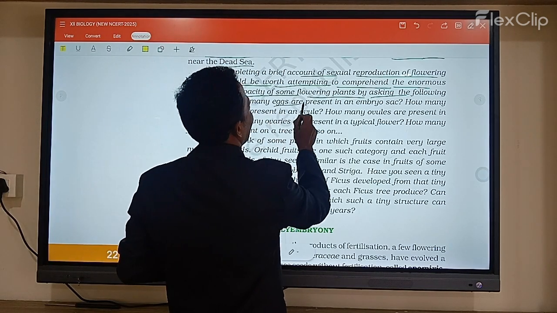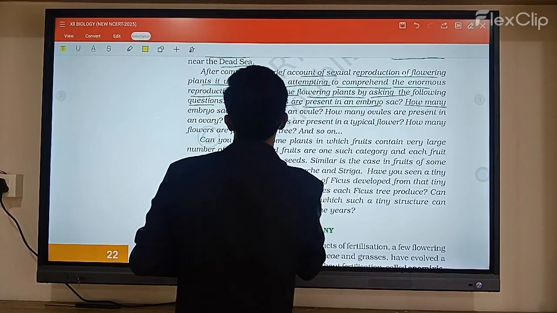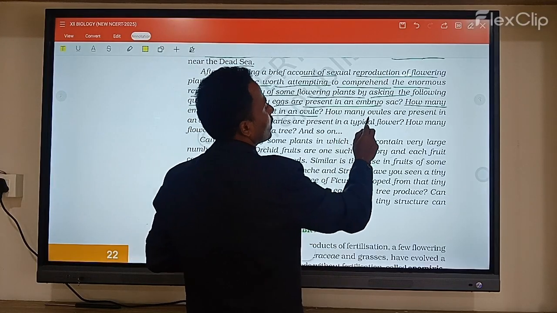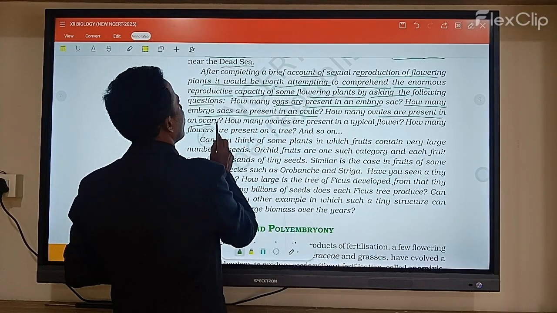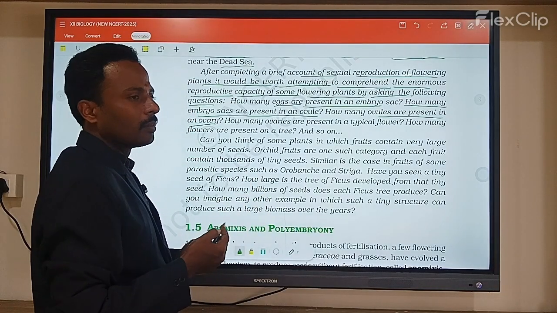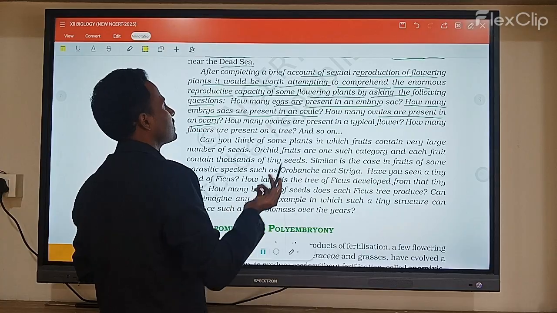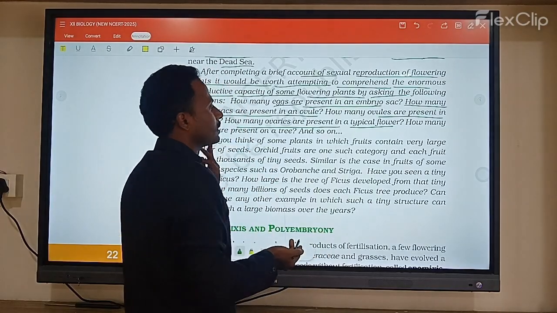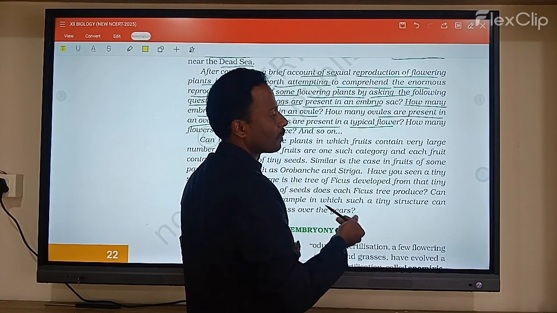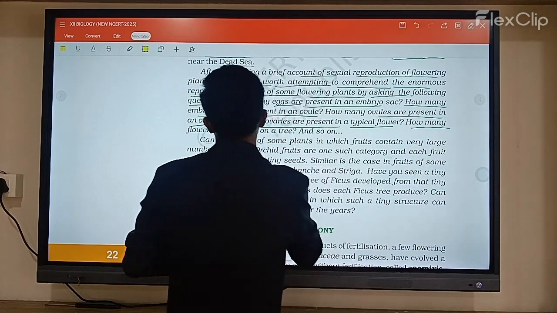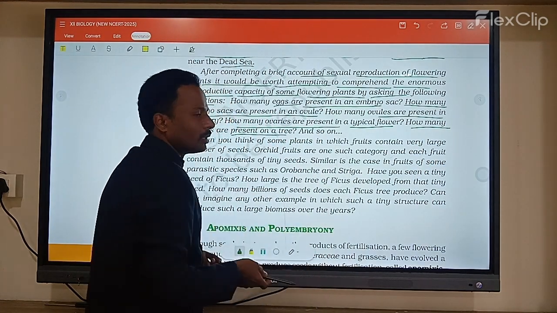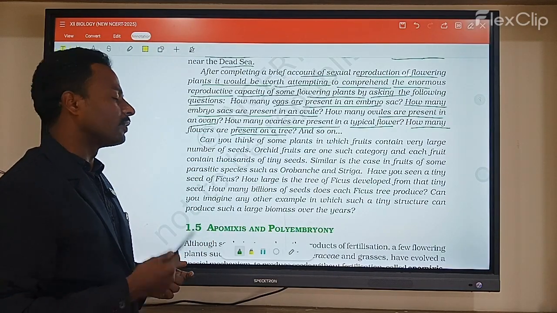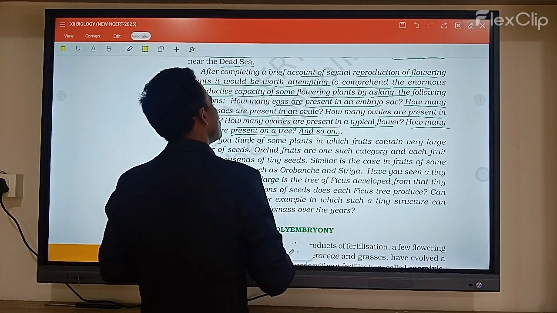How many eggs are present in the embryo sac? How many embryo sacs are present in an ovule? Here the number is many. And how many ovules are present in an ovary? We will discuss the different types of placentation: marginal, axial, parietal, central, free central, and basal. How many ovaries are present in a typical flower? The different types of ovules are orthotropous, anatropous, campylotropous. And how many flowers are represented on the tree? Sometimes only one kind of flower is present, and sometimes two different kinds of flowers are present, and so on.